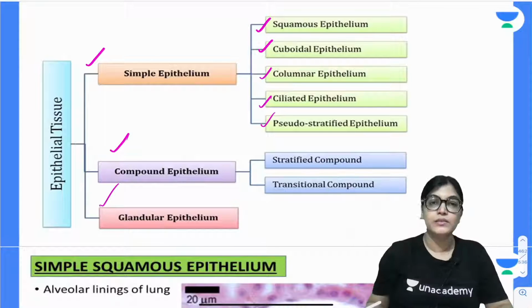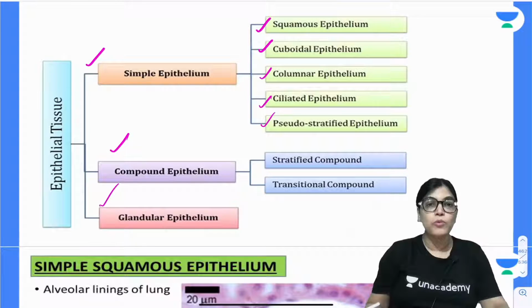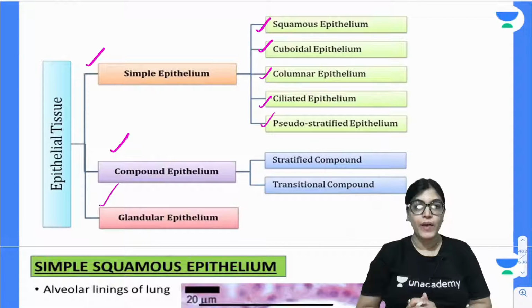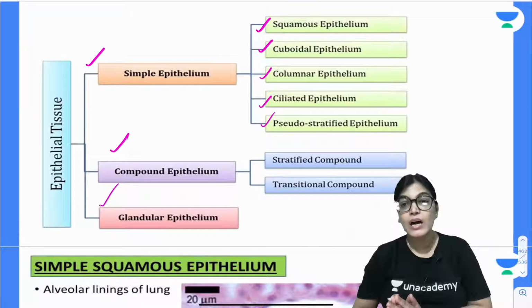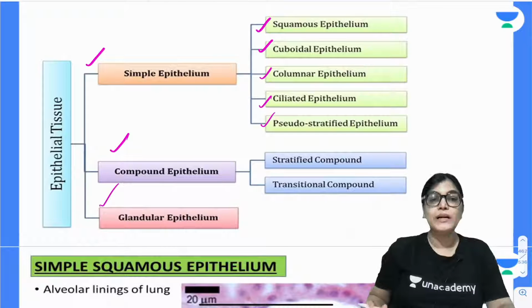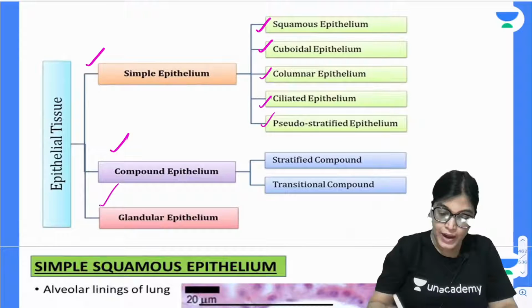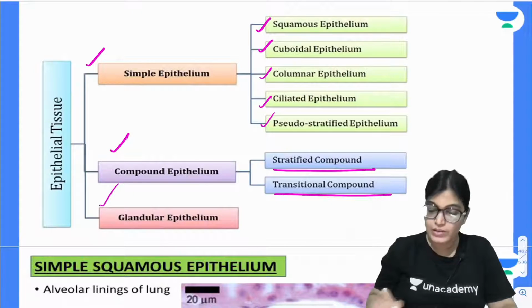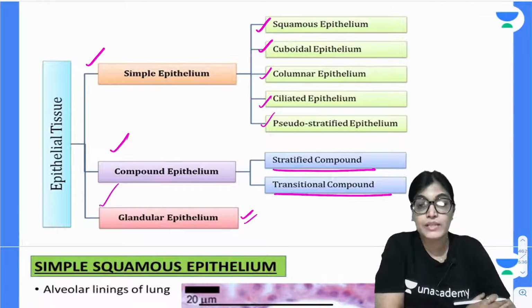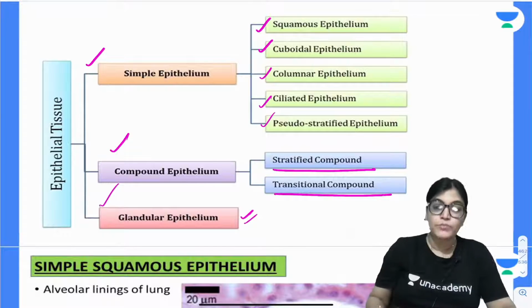Squamous is pavement type, cube-like is the cuboidal epithelium, columnar is column-like with the nucleus towards the base, ciliated means having an apical modification of motility which is provided by the motility of the cilia. Pseudostratified means it appears to be multi-layered, but the fact is that it is single layered, and it appears multi-layered because of the location of the nucleus at different levels. Compound epithelium means multiple layered, and it can be either stratified compound type which is multi-layer or transitional which is multi-layer. Other than that, we have also got a glandular epithelium which has the function of secretion. So, let us move with each one.